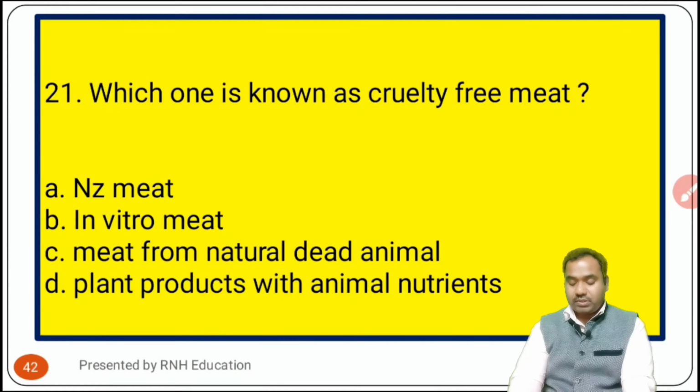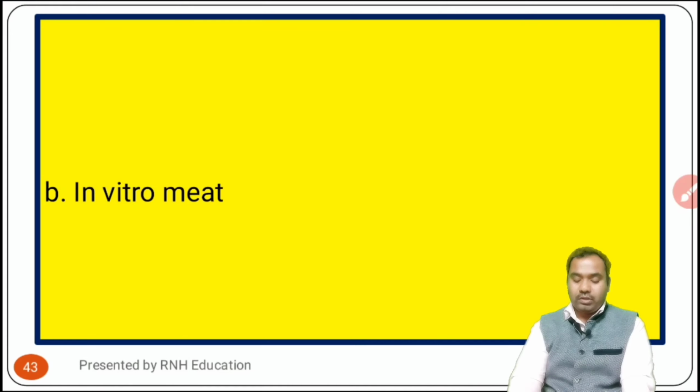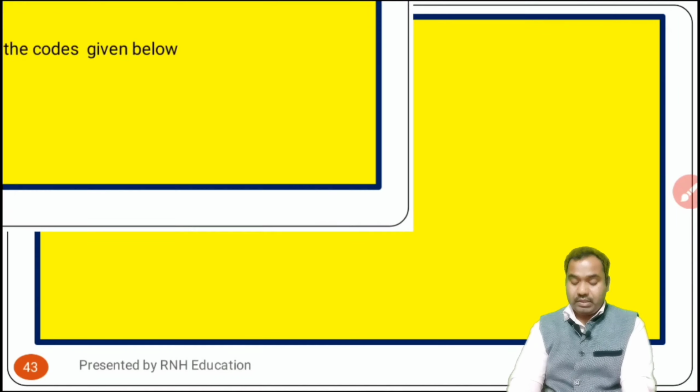Going to the next question, that is question number 21. Which one is known as cruelty-free meat? Options are A NZ meat, B in vitro meat, option C is meat from natural dead animal, option D is plant products with animal nutrients. I think it should be B, in vitro meat. Okay, now check the answer. The answer is option B, that is in vitro meat.